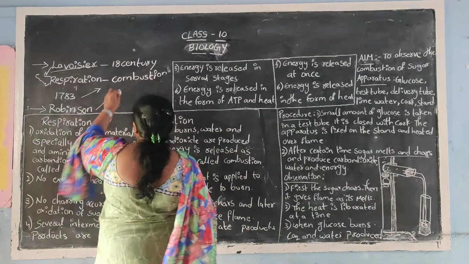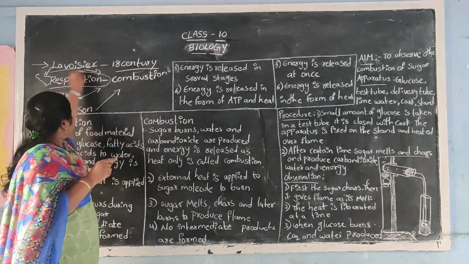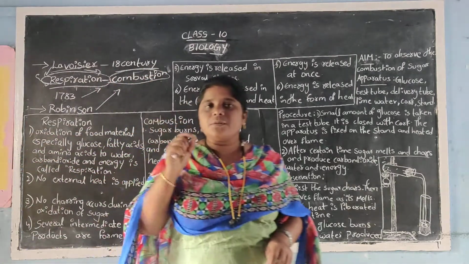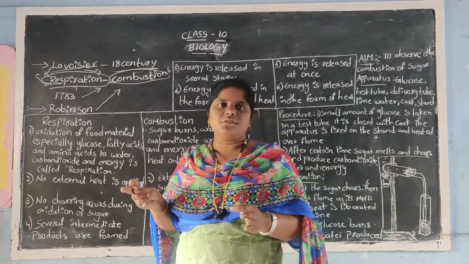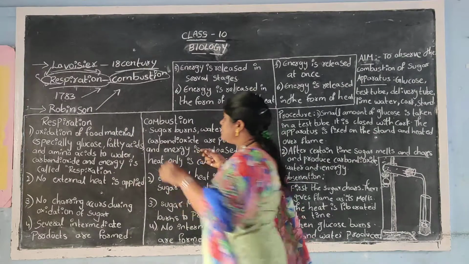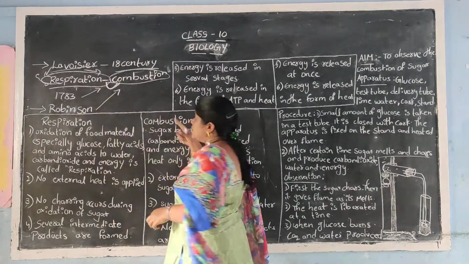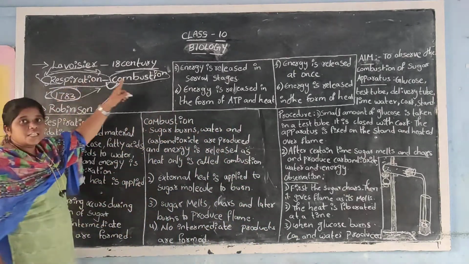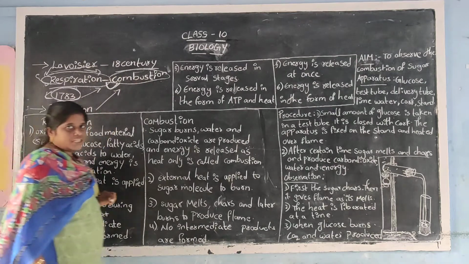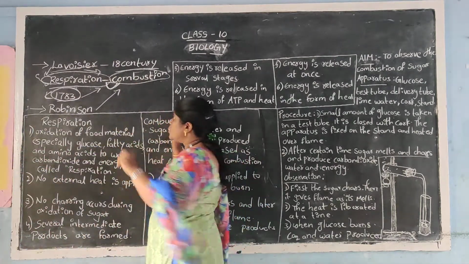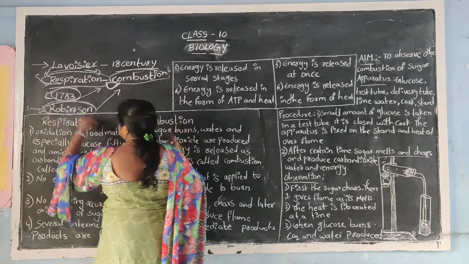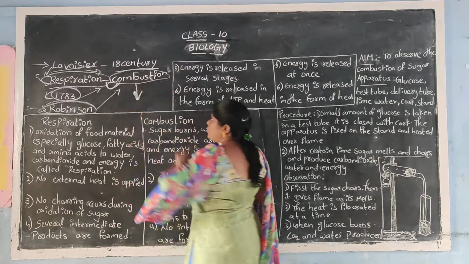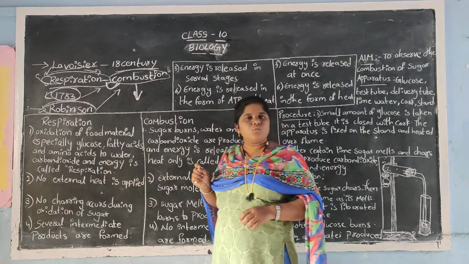In the 18th century, Lavoisier proposed that respiration is also a process of combustion. Respiration is a process of combustion. It's a slow process. That means there is equality between respiration and combustion. In 1783, he proposed in comparison that respiration is a process of combustion. The same thing was proposed even by Robinson. And you came to know about this combustion in your chemistry.